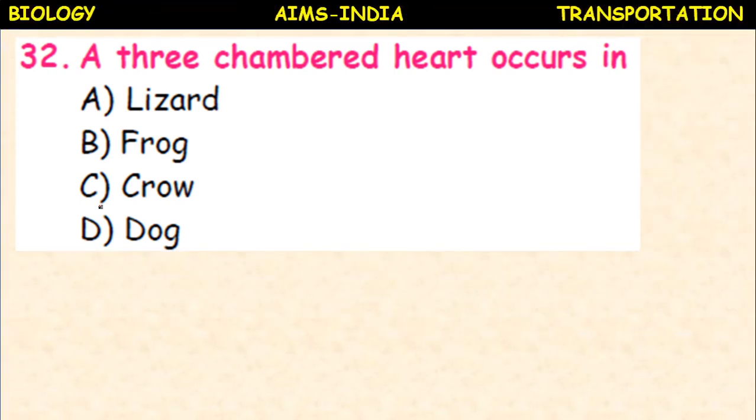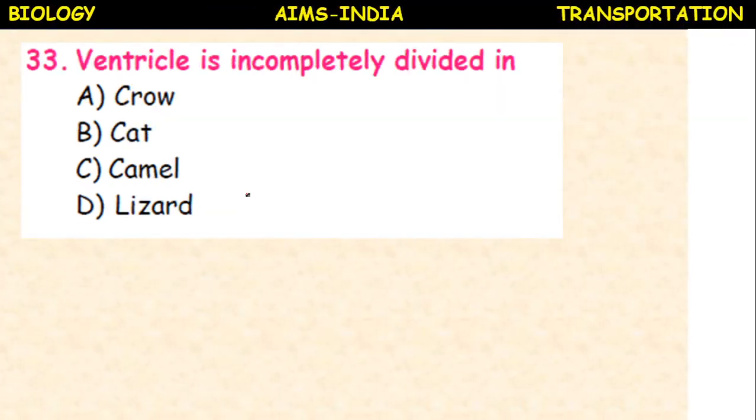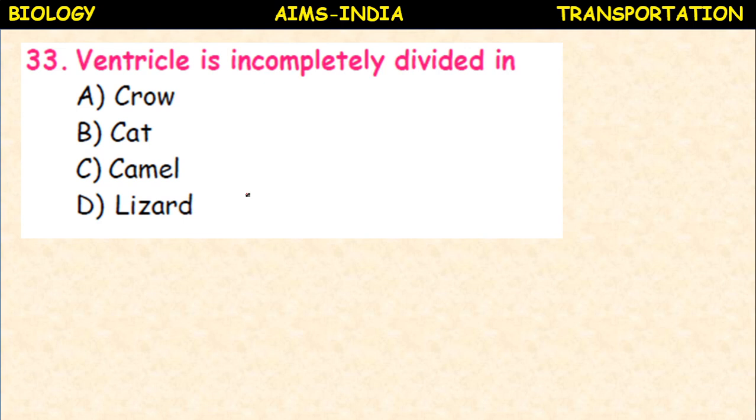A 3-chambered heart occurs in lizard, frog, crow, dog. A 3-chambered heart occurs in frog, amphibians. Ventricle is incompletely divided in crow, cat, camel, lizard. So in reptiles the ventricle is incompletely divided. So here crow is a bird, cat is a mammal, camel is a mammal, lizard is a reptile. So here lizard is the answer.